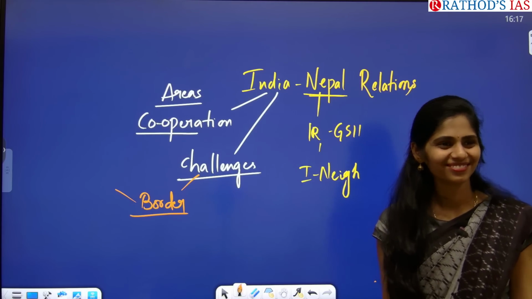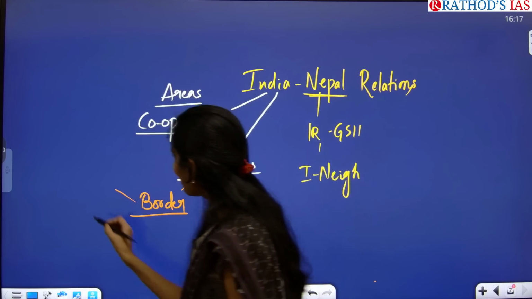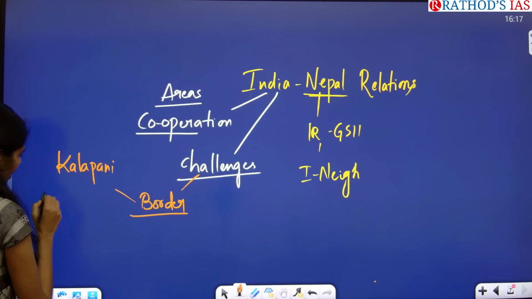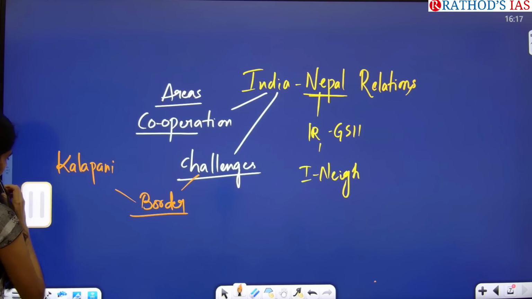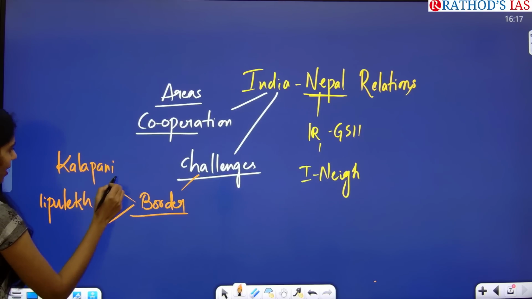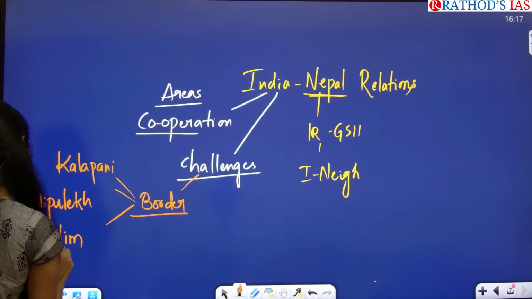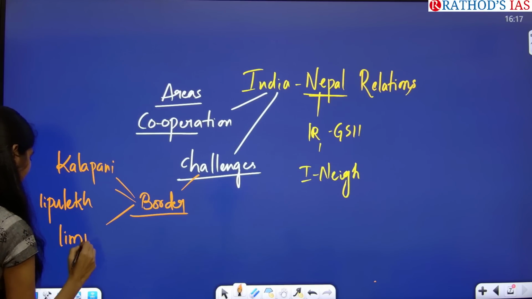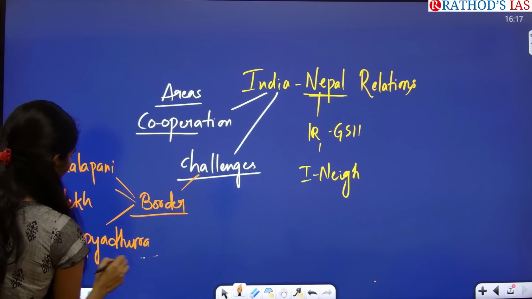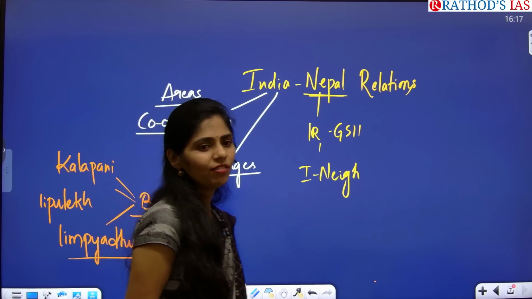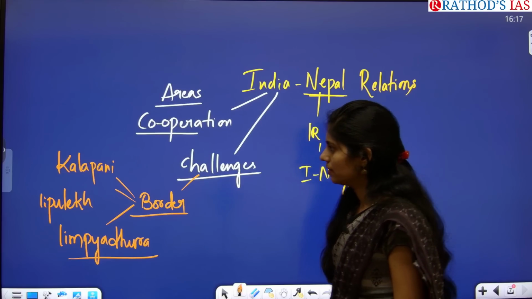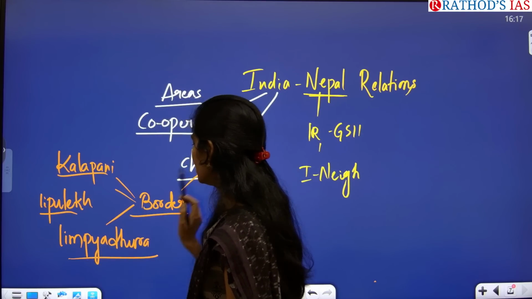Tell me. No idea. Kalapani, write down. Kalapani region, Lipulekh, and Limpiyadhura. So these are the 3 areas where we have border dispute between India and Nepal. Okay, Kalapani region, Lipulekh and Limpiyadhura.